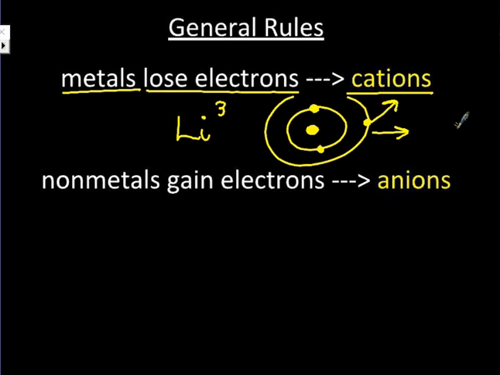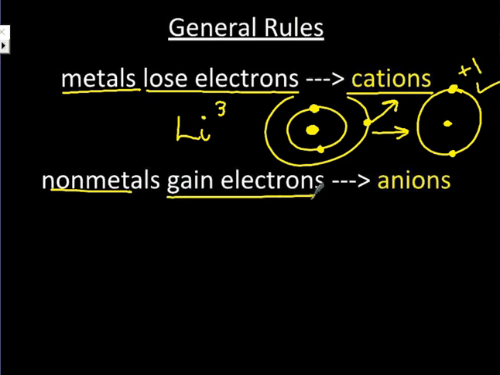And what will happen is when you take that electron away, there's no reason for that shell to even be there. So you'll end up with the nucleus surrounded by 2 valence electrons. Well, that first shell only holds 2, so guess what? That is a full valence shell. It's like nobility. That's what it wants to do. But when it loses 1, it becomes a +1 charge because it lost a negative.